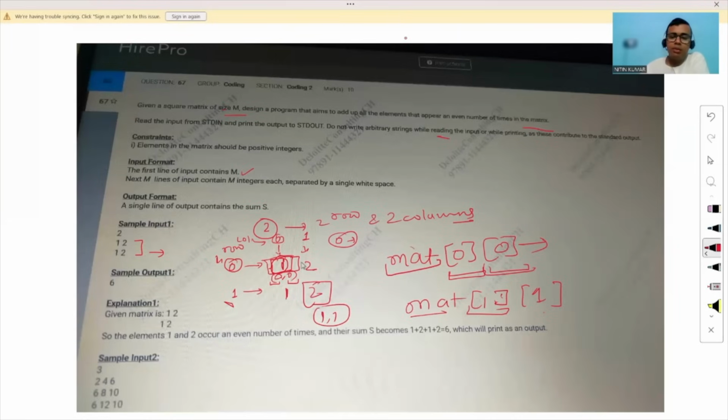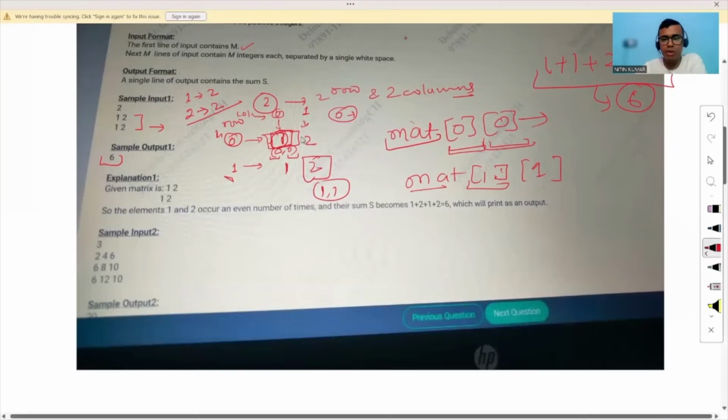Now, in this way, you can see which elements occur an even number of times. In this matrix, 1 occurs 2 times and 2 occurs again 2 times, and 2 is an even number. So both elements 1 and 2 occur an even number of times. So I have to add all the elements which occur an even number of times. How many 1s are there? Two 1s, so 1 plus 1 is added. How many 2s are there? Two 2s, so 2 plus 2 is added. And the overall answer will be 6. And you can see the answer is 6.